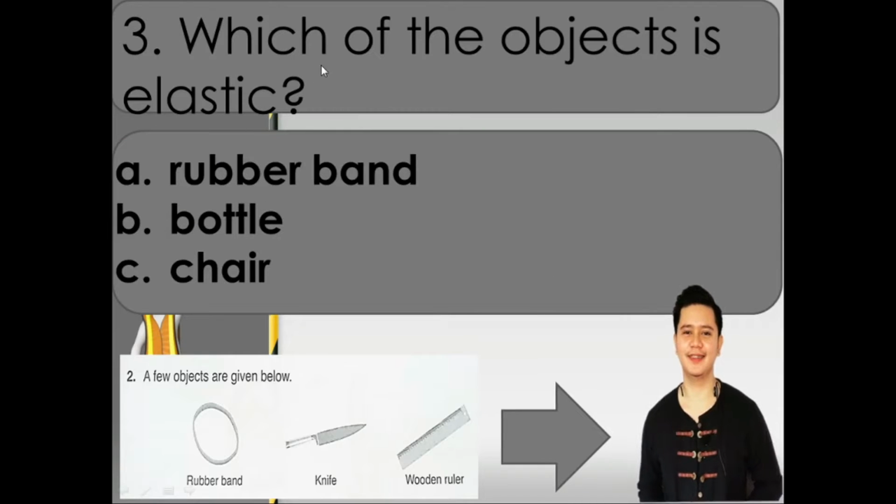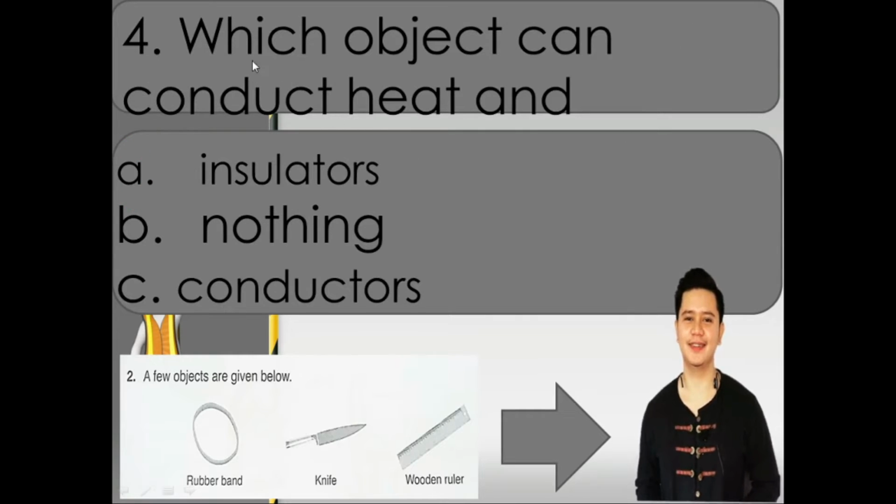Next, number 3. Which of the objects is elastic? Is it A, rubber band, B, bottle, or C, chair? What is the correct answer? Elastic. That is rubber band. Very good.